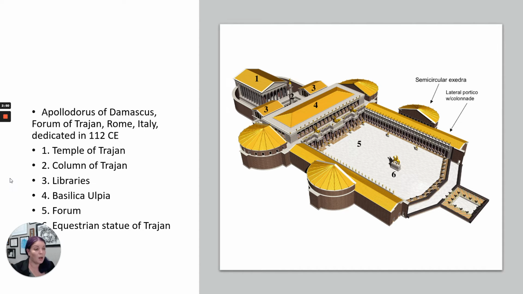We have the Column of Trajan, which is a new kind of monument that we're going to talk about in more detail in a minute. And then we have the Basilica Ulpia. Ulpia is Trajan's last name. His name is Trajan Ulpia. So that's why it's called that.